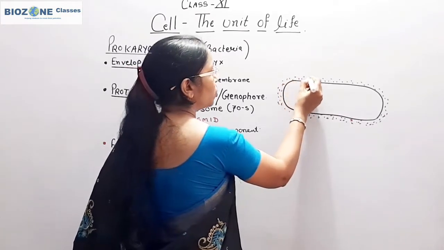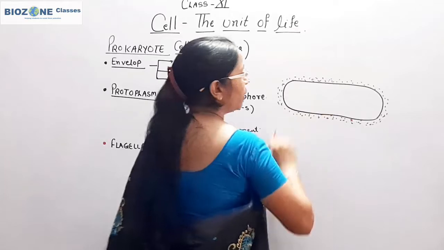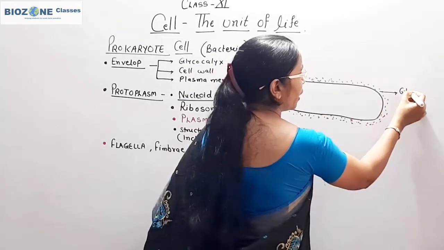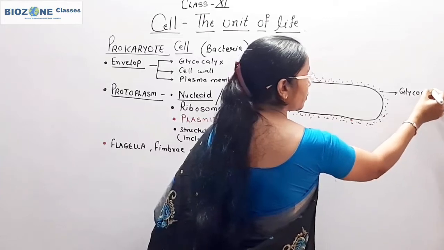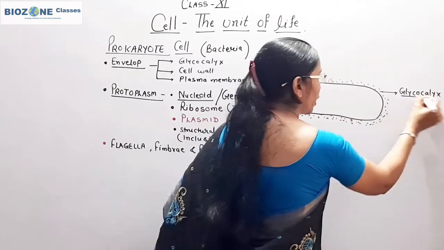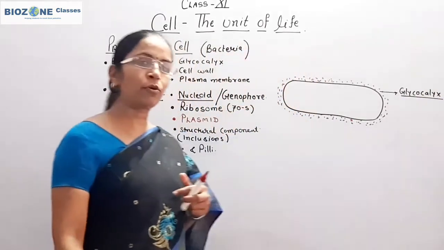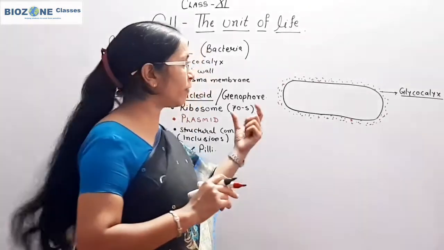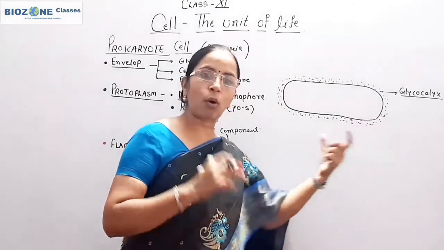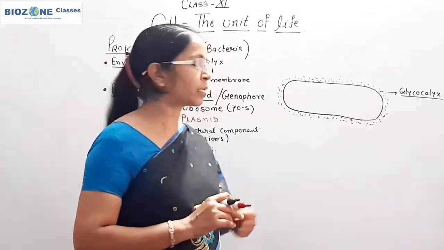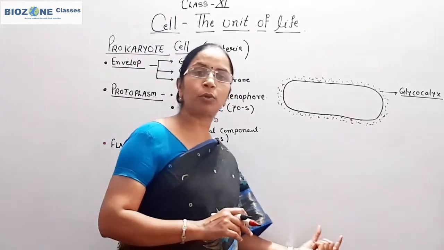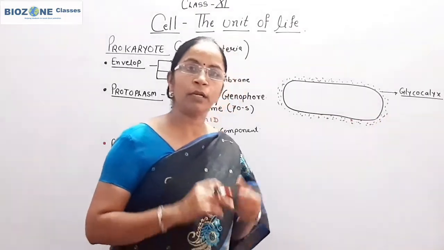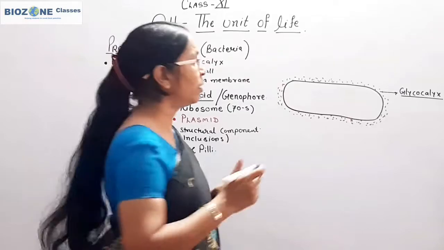I use red color only to differentiate. This layer is called glycocalyx. It is quite a long topic, so it is impossible to write each and everything; in short I have mentioned it here.